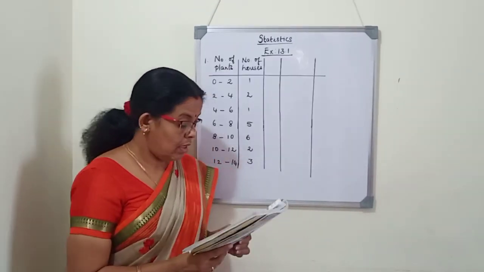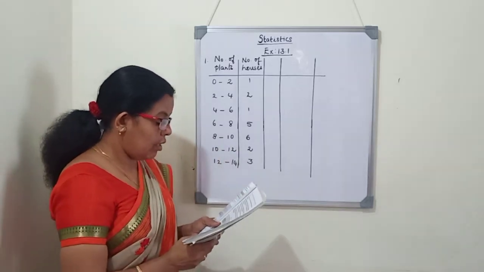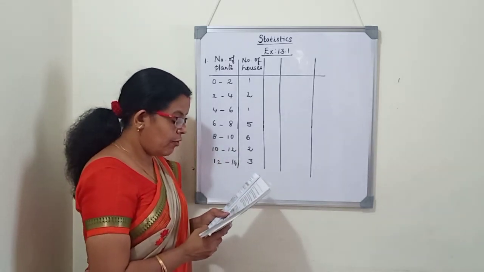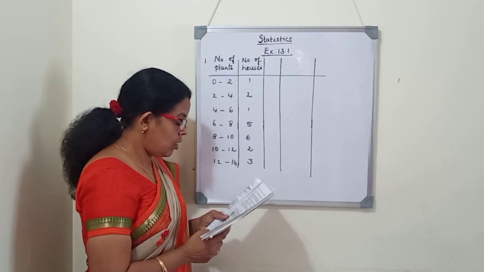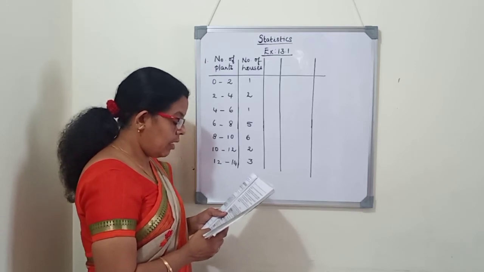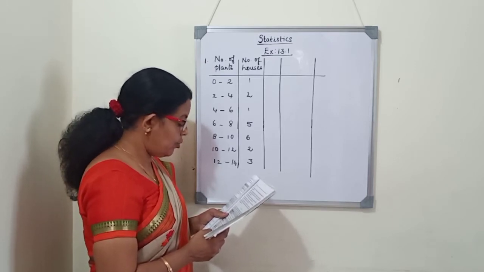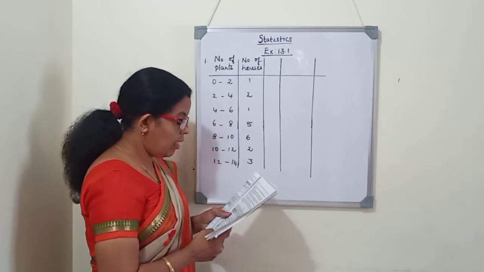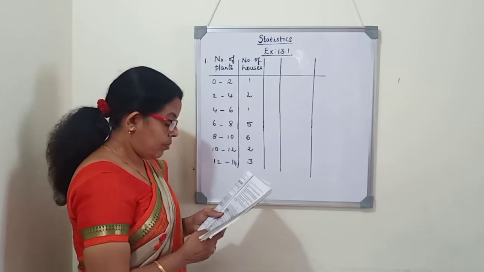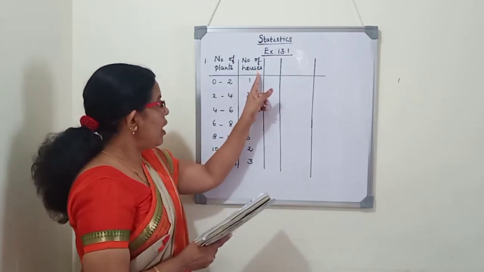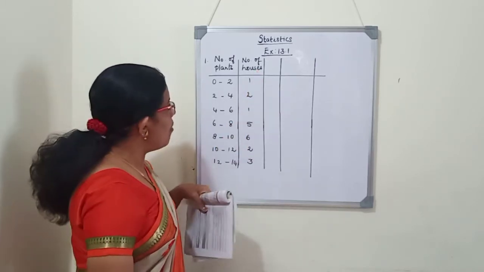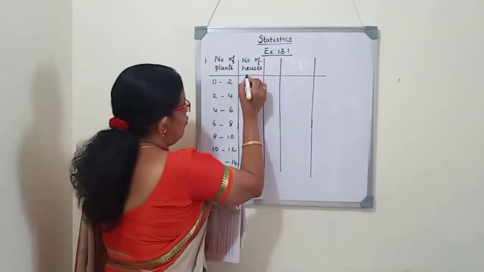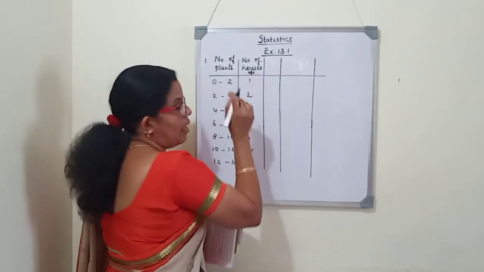Exercise first question. A survey was conducted by a group of students as a part of their environment awareness program, in which they collected the following data regarding the number of plants in 20 houses in a locality. Find the mean number of plants per house. So here they considered 20 houses. So number of houses is 20. Number of houses is considered as the frequency, which will be represented as fi.